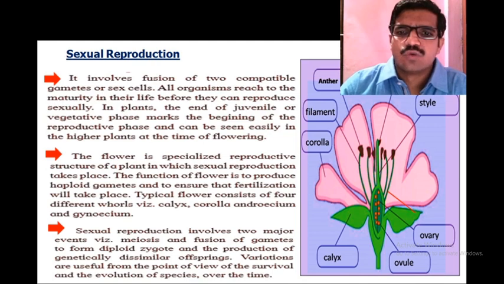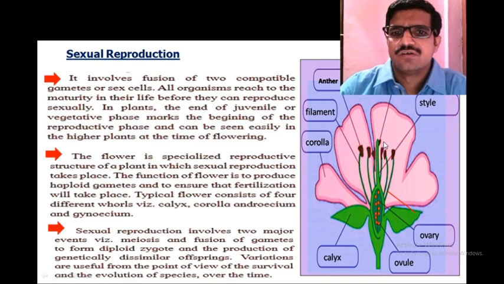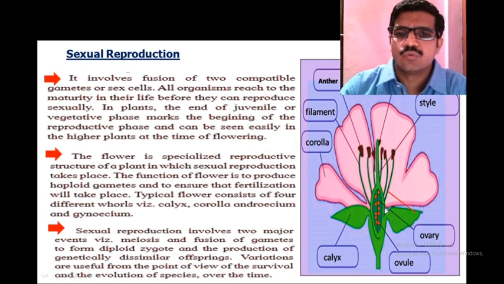The innermost whorl is the gynoecium. This gynoecium consists of ovary, which is oval in shape, style, which is filamentous in nature, and stigma, which is receptive in nature. You can read it also as stigma, style, and ovary. The ovary is oval in shape. This ovary produces ovules. So this is the typical structure of the flower.